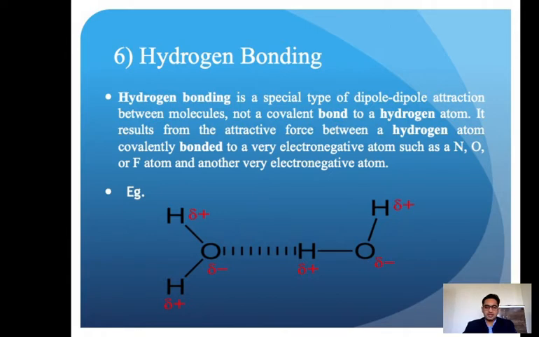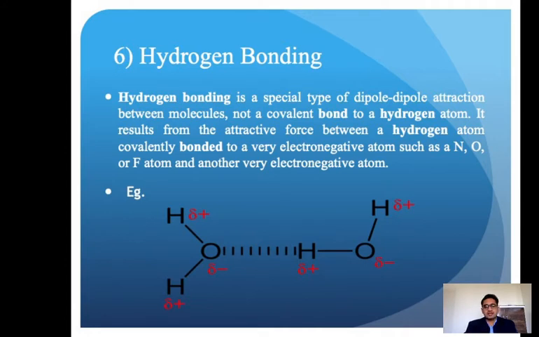It is not covalent, it results from attraction, because at the same time this oxygen's lone pair stabilizes this deficient hydrogen. The oxygen molecule's lone pair stabilizes this deficient hydrogen, and this is another type of bond formation. That bond is the hydrogen bond. But one condition is there: this hydrogen should be bonded with a heteroatom, a more electronegative atom. That could be nitrogen, oxygen, and fluorine, or sometimes chlorine can also show the same behavior.